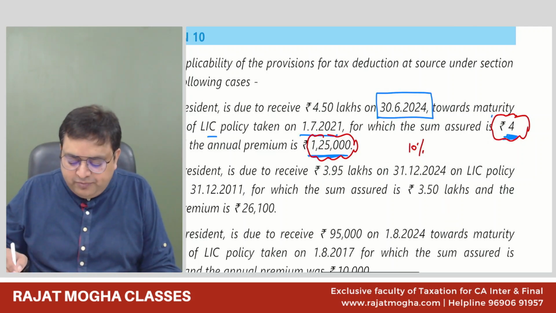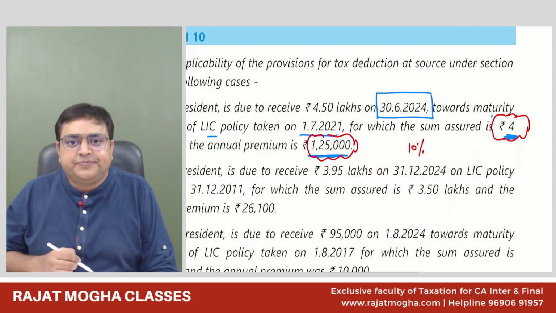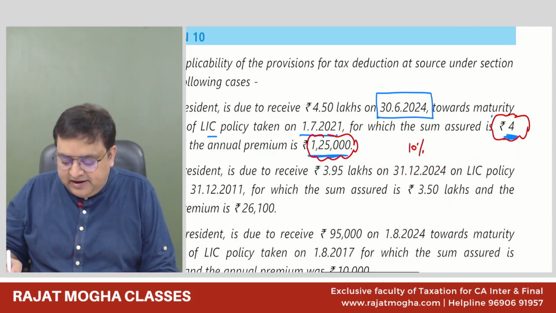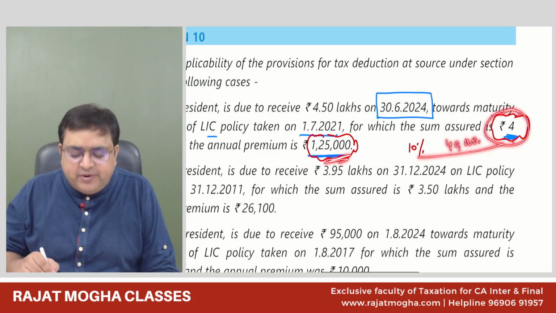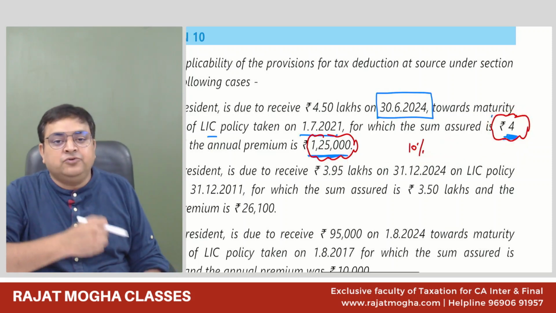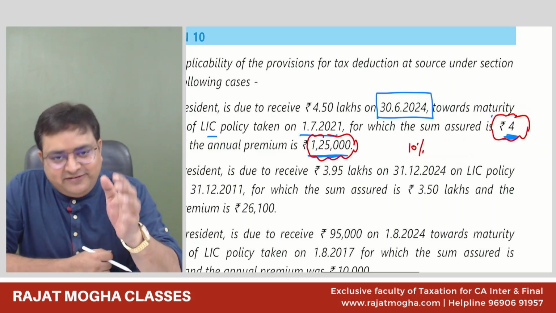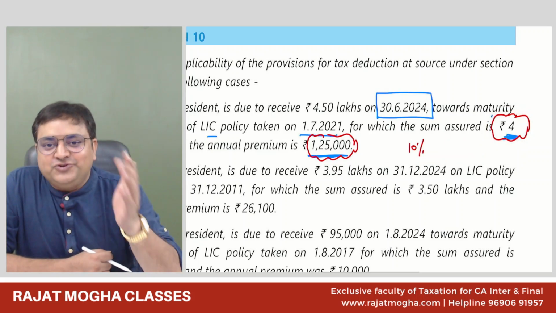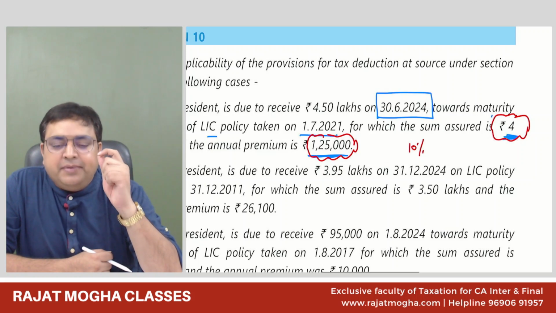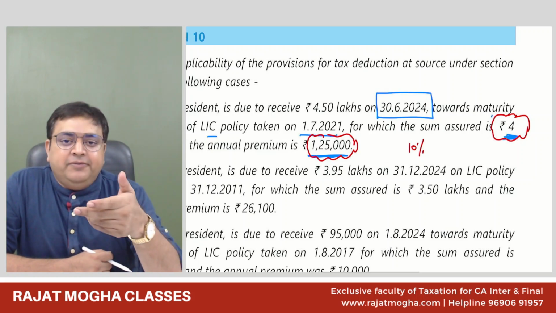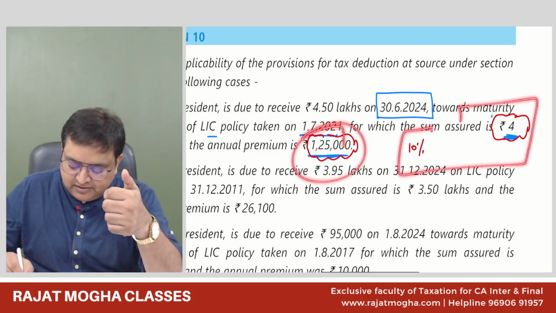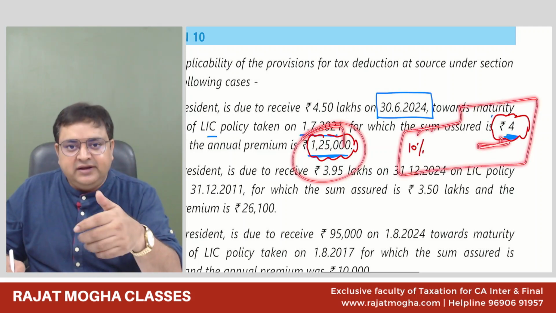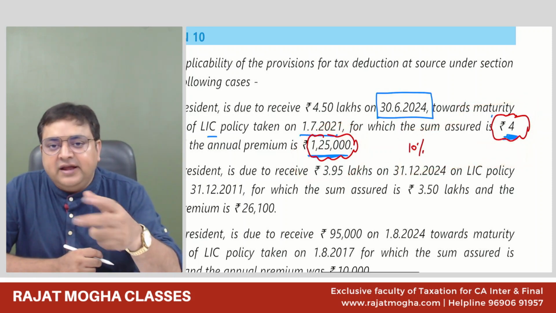Please tell me, is it a low premium policy or a high premium policy? High premium policy. Because the sum assured is 4 lakh, and 10% of 4 lakh is 40,000, which should be the premium. But how much premium are you paying? 125. So it's a high premium policy. So how should you write? Should you write it's a high premium policy? No, don't use this word. You should write: the premium is more than 10% of the sum assured. Therefore, it is a taxable policy.